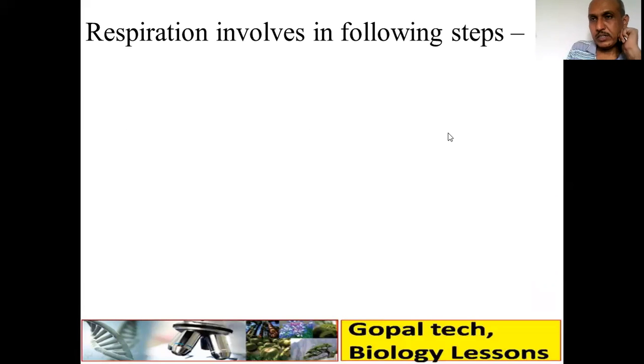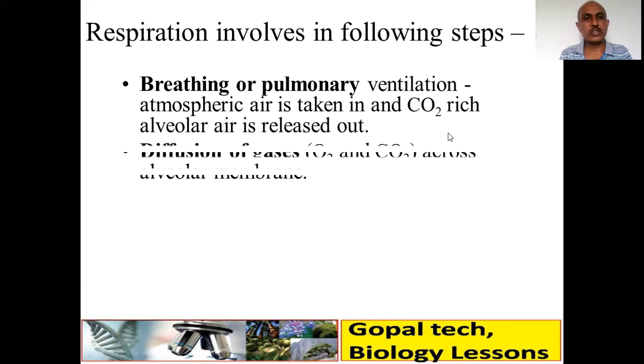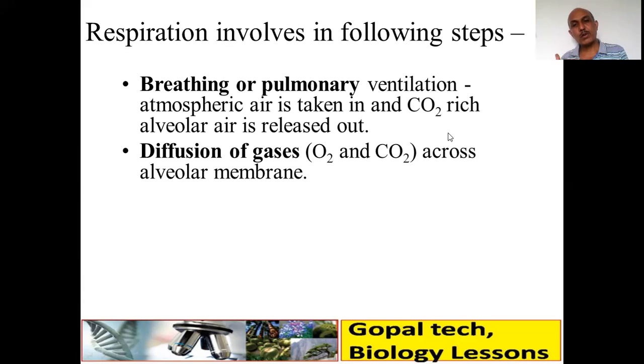During respiration, the following steps are in order. First, breathing, or pulmonary ventilation. We use the word ventilation in our house, for windows. So the atmospheric air is taken in and the carbon dioxide rich alveolar air is released out. That is called breathing. Then after breathing, diffusion of gases. Diffusion of gases takes place at two sides, across the alveolar membrane, between the alveoli and the blood, and then from blood to tissues. How? We will see that.